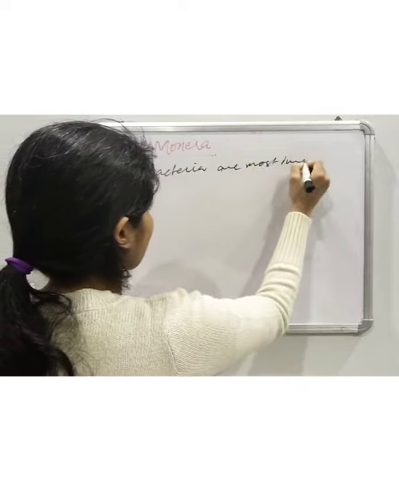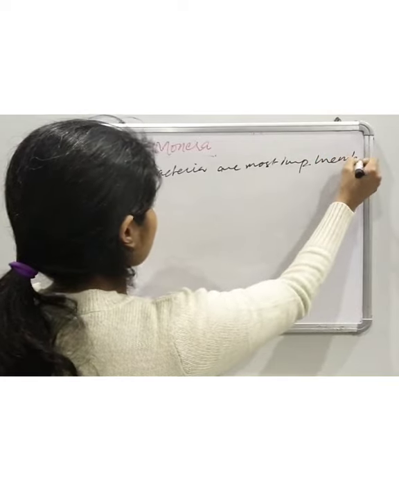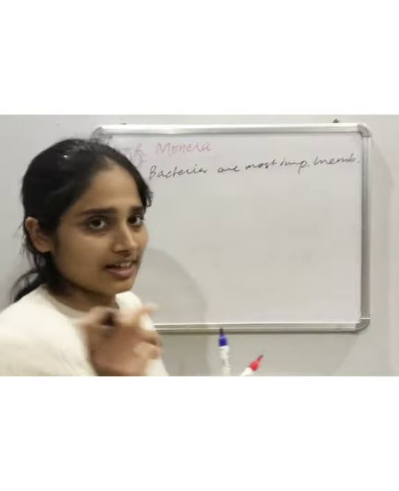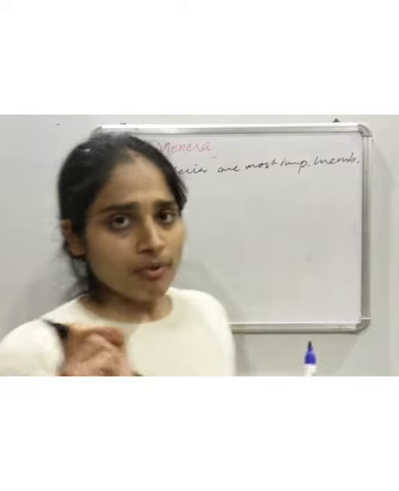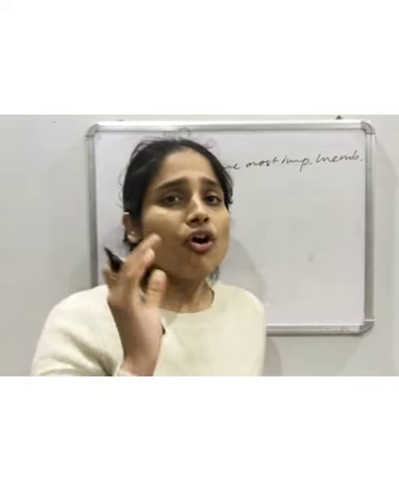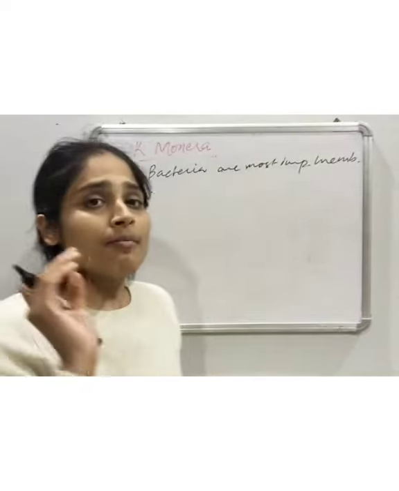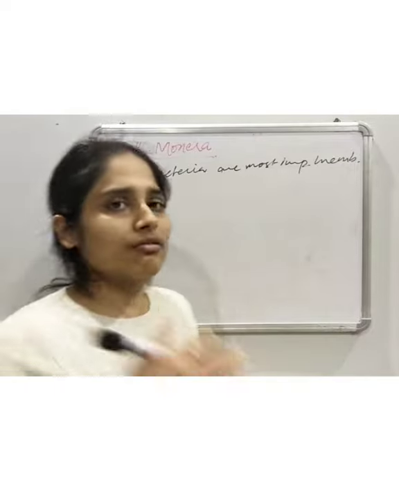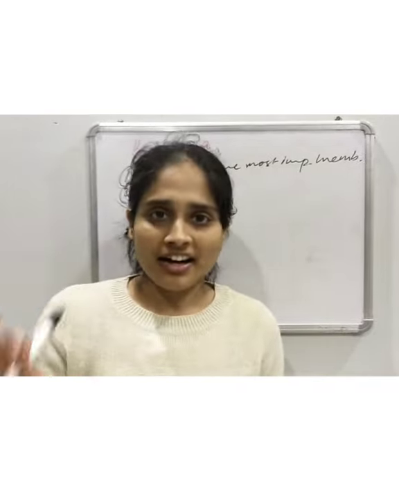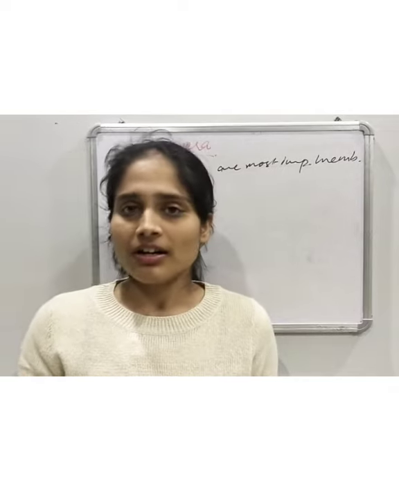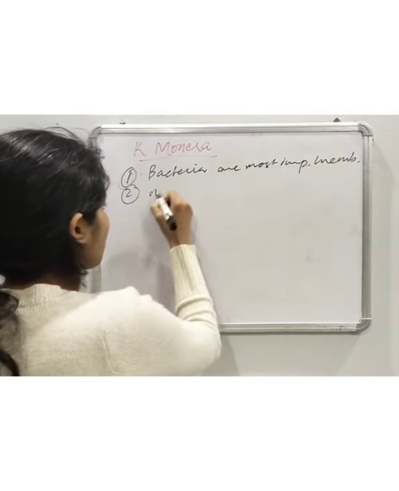And the second important characteristic is that all the monerians are prokaryotic, meaning they do not possess a well-defined nucleus which is surrounded by a nuclear membrane.